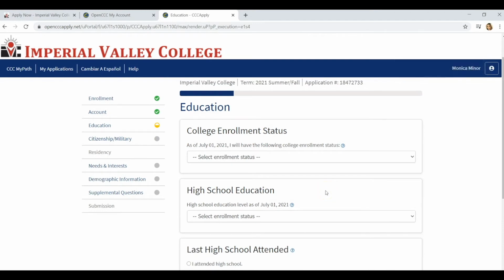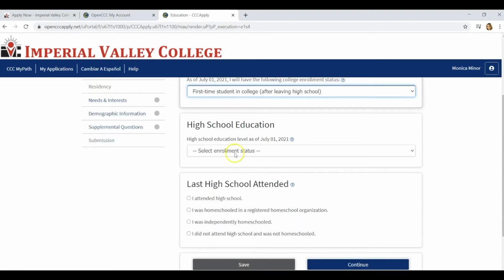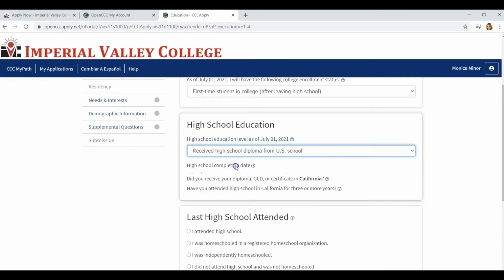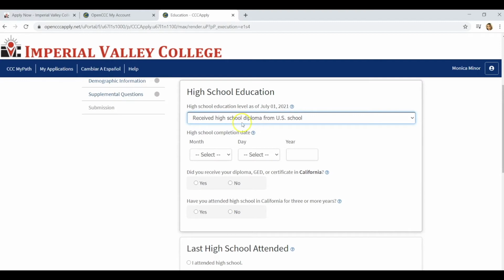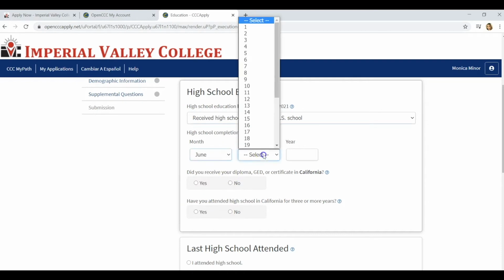Next, education part. For the college enrollment status here, you're going to click First-time student in college after leaving high school. Next, you're going to put in your high school education. You received a high school diploma from US. Now, you have to put in your high school completion date. Whatever your graduation date is for your school, you will input that here. For this purpose, we'll just pick a date.